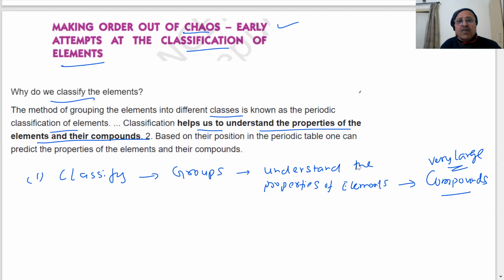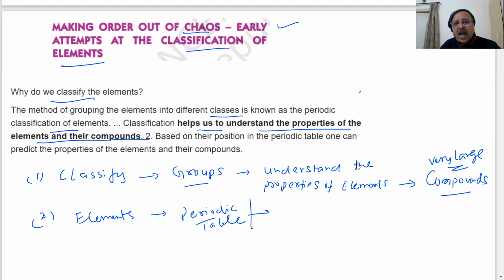Second, based on their position in the periodic table, one can predict the property. Once I classify and put them in a table, tabular form, supposing we put the elements, what do you mean by periodic classification? In a periodic table form, this can give us information already and predict the behavior and properties of elements and their compounds.